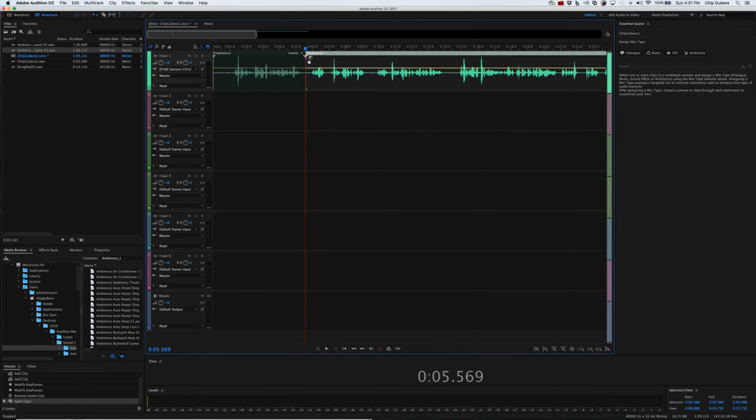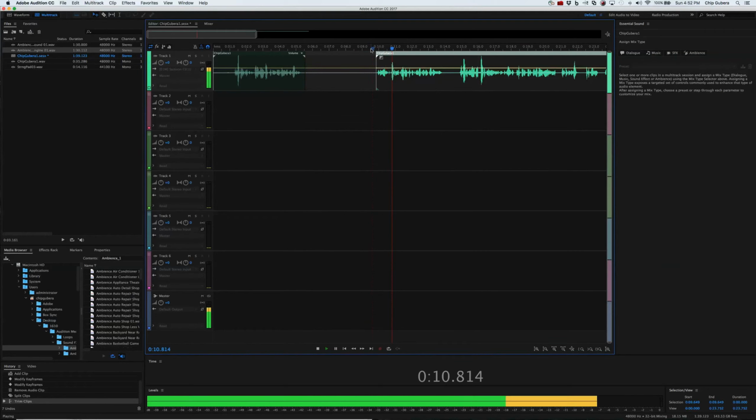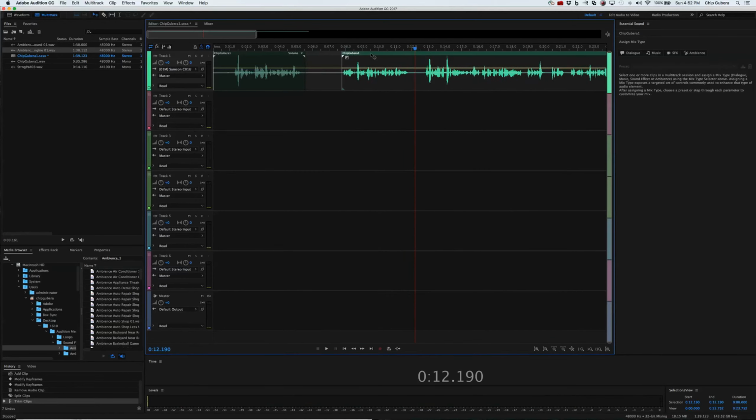And what I'm going to do is, and make sure we don't do this, because as you can see, this will stretch the time, which will make things go faster or slower. We don't want that. What we want to do is grab the side here, where we get this weird little red arrow thing. This will allow us to trim, right? Which we want to take out this whole part here. Even worse, approximately 250. There we go.